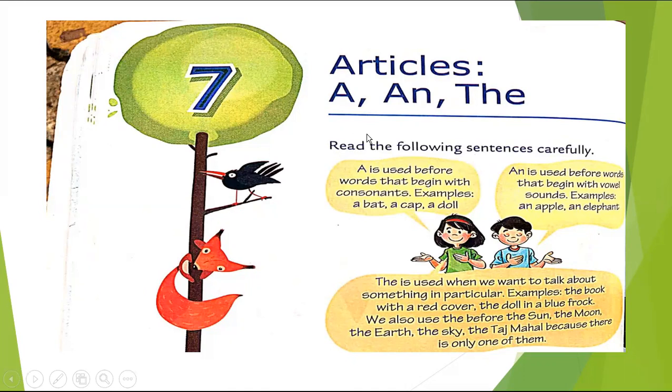Now read the following sentences carefully. A is used before words that begin with consonants. Examples: a bat, a cap, a doll.